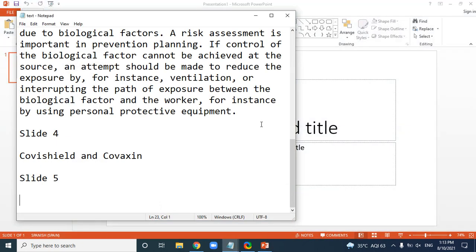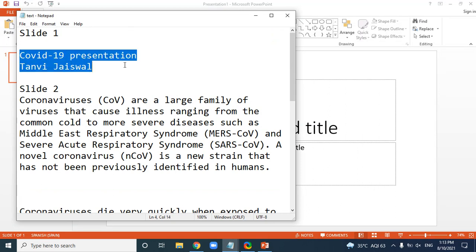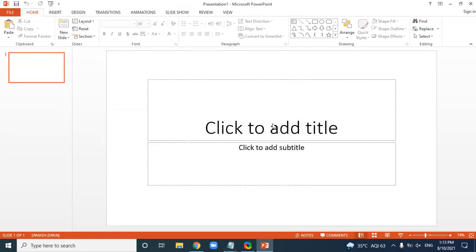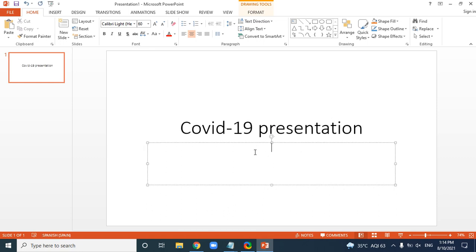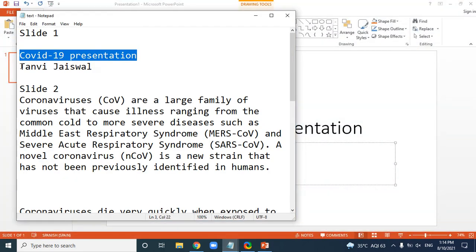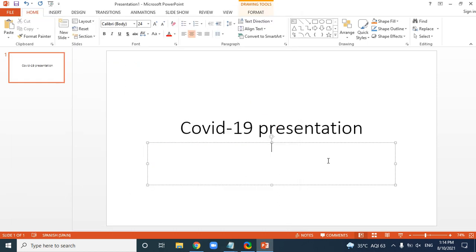This is my slide 1, and I have to write in it. Let's take this and paste it. Over here I'm going to copy this one and paste it. You can write your name also at the bottom.